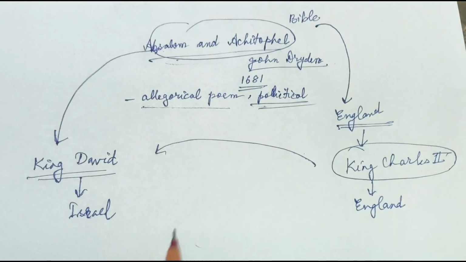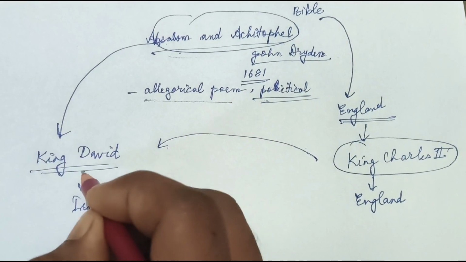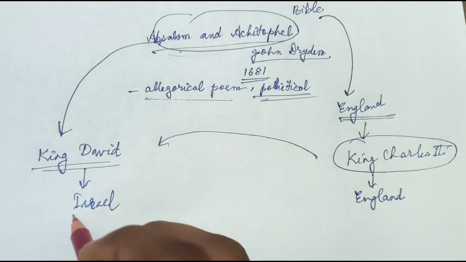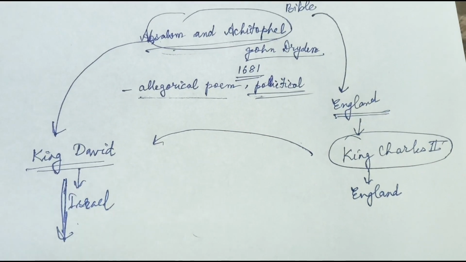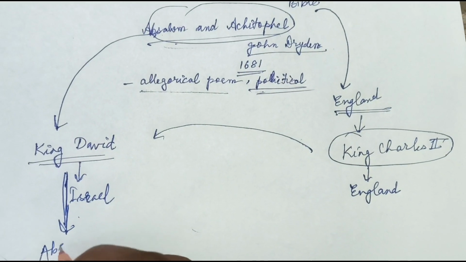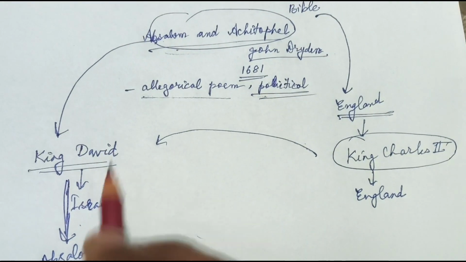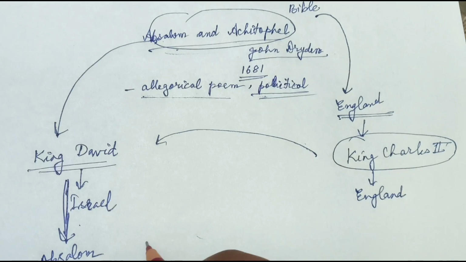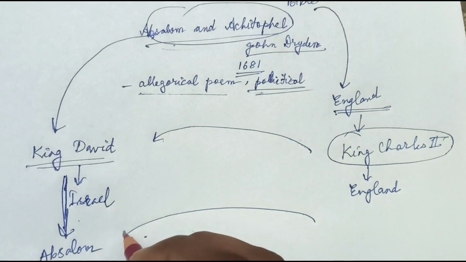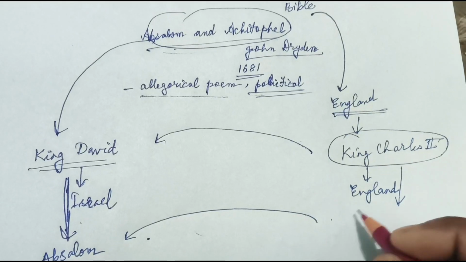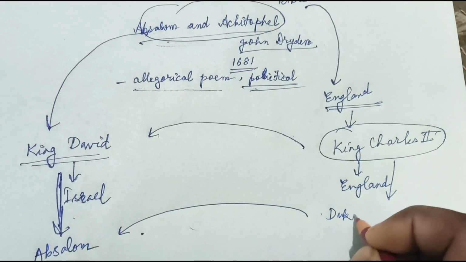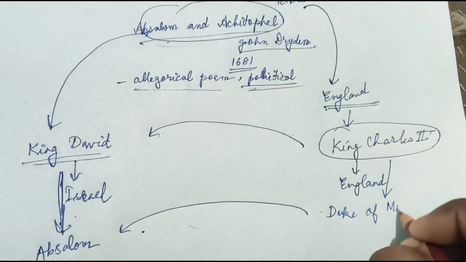Now in the story we have King David, who has an illegitimate son, Absalom, from where the name of the poem comes. He actually represents the illegitimate son of King Charles II, the Duke of Monmouth.